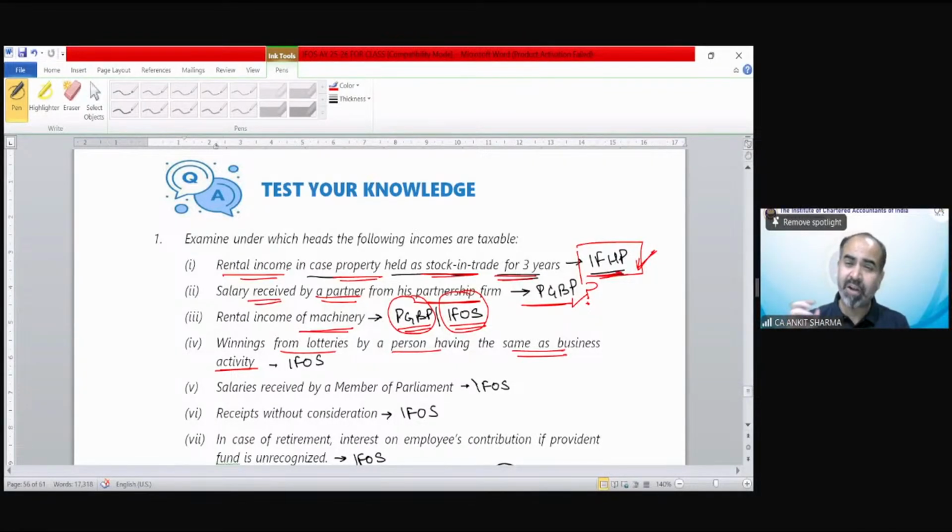So it is a very straightforward provision that if you are having a casual income, and even if you have that kind of business which is related to that casual income, still that would be your income from other source and would be taxed as casual income only.